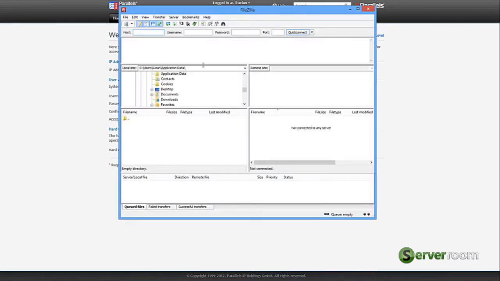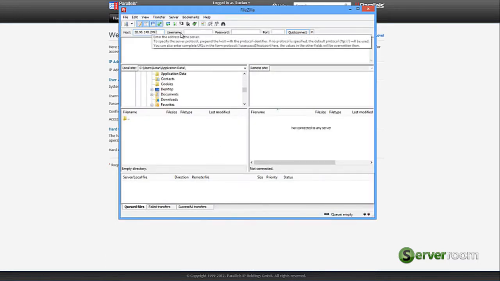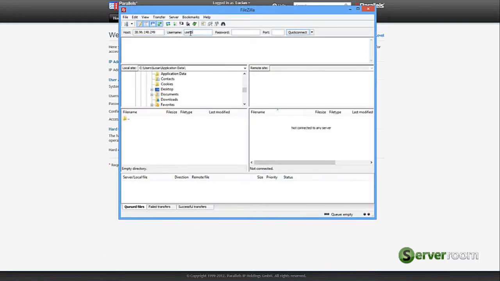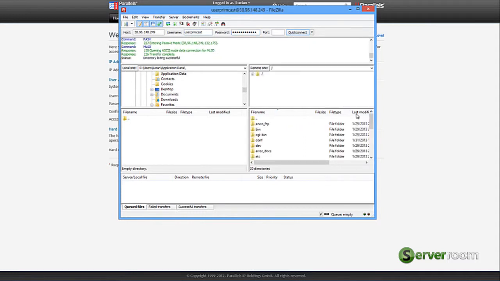After you insert your login information in the FileZilla client, you will have access to your server files. The HTTP docs folder is the place where you will be uploading your website files.